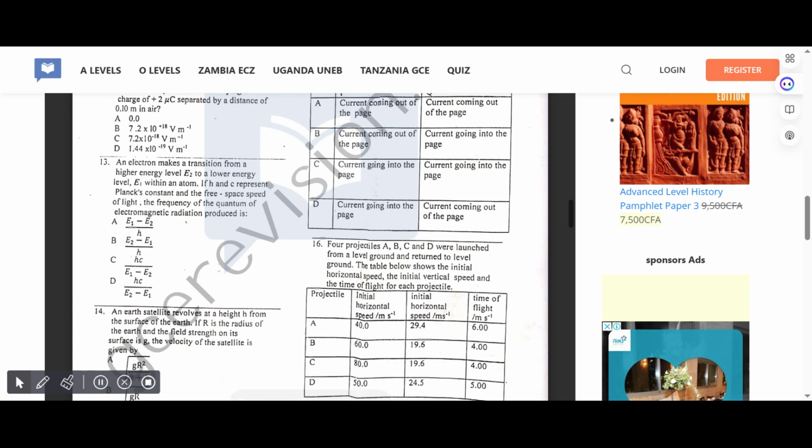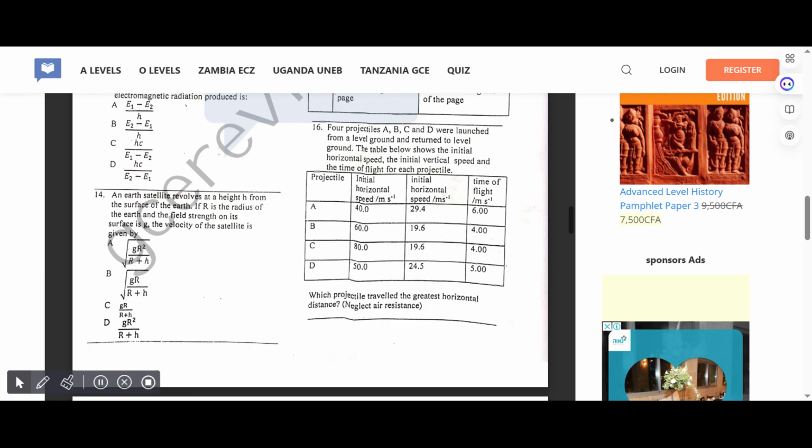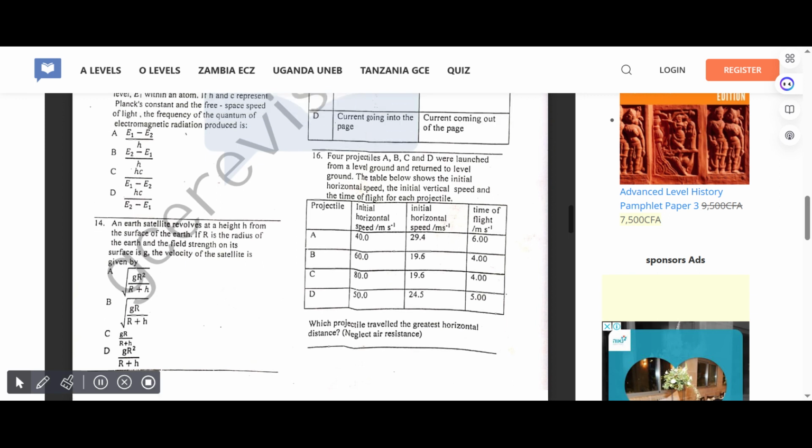An electron makes a transition from a higher energy level E2 to a lower energy level E1 within an atom. If h and c represent Planck's constant and the speed of light in free space, the frequency of the quantum of electromagnetic radiation produced is, correct answer for 13 is B. An Earth satellite revolves at a height from the surface of the Earth. If R is the radius of the Earth and the field strength on the surface is g, the velocity of the satellite is given by, correct answer for 14 is A.